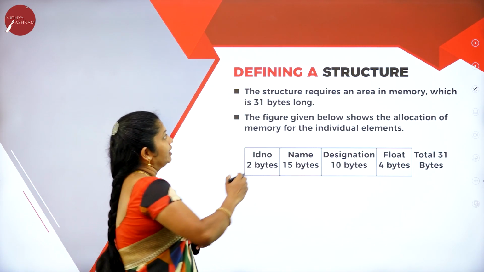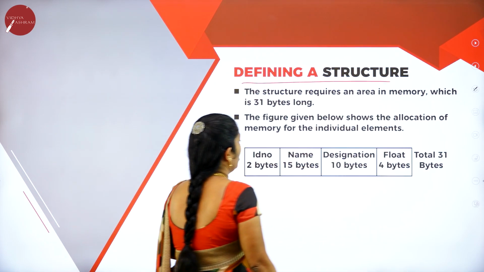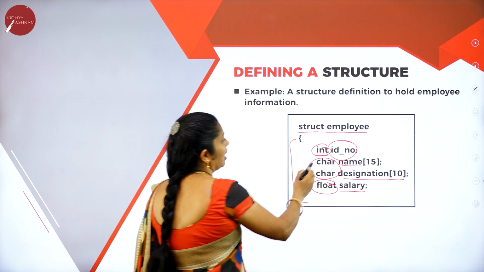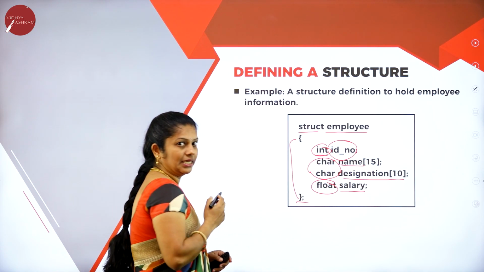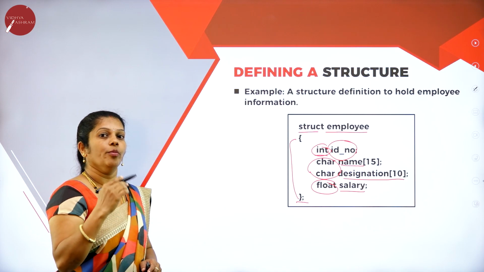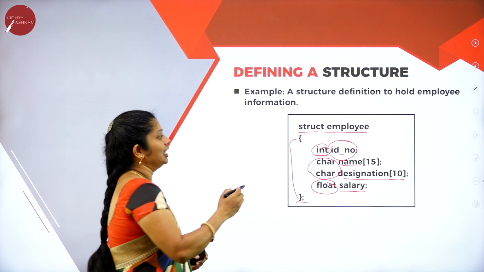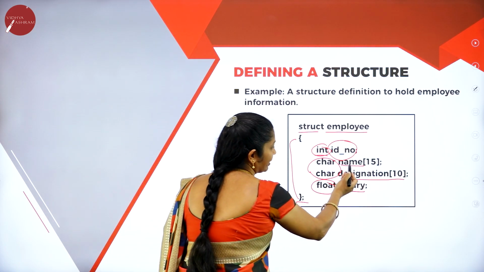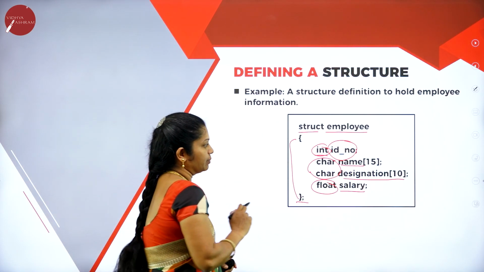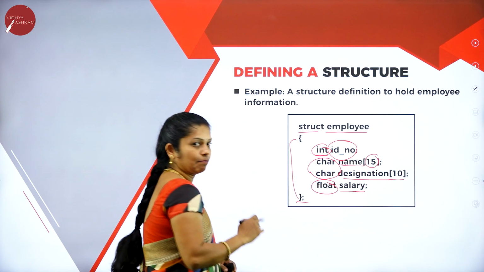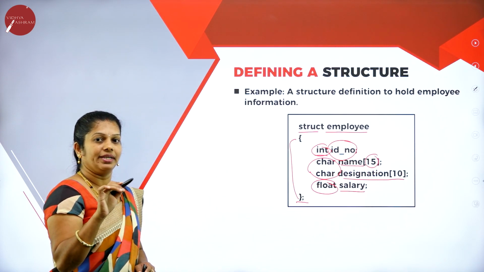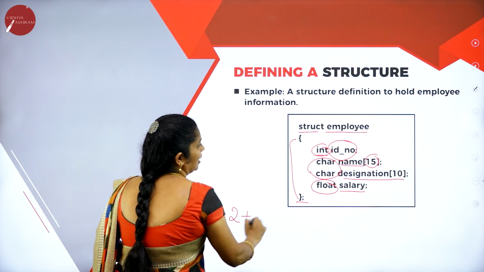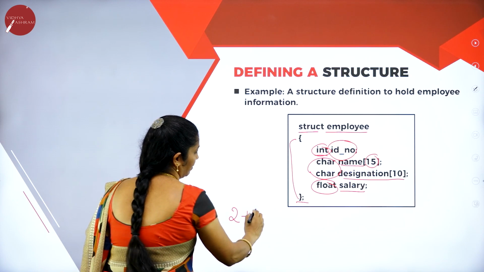Next we will move on to defining a structure. How many bytes it will take, that also we are able to identify. If you observe here, ID we have given of type integer. For integer, how many bytes will it take? Integer occupies only 2 bytes of memory space. For character it will take only 1 byte of memory space, but here we have given 15. It means that maximum it will take 15 bytes, whereas for integer it will take 2 bytes. Here for name it will take 15 bytes.